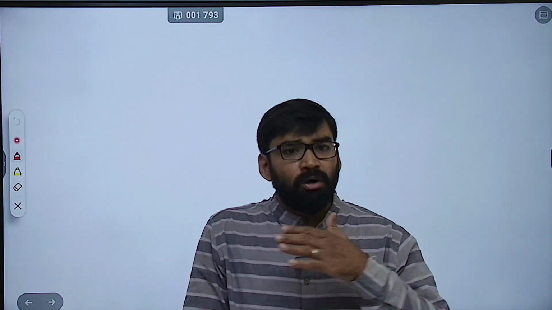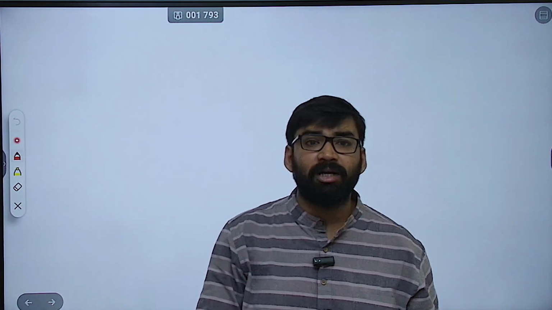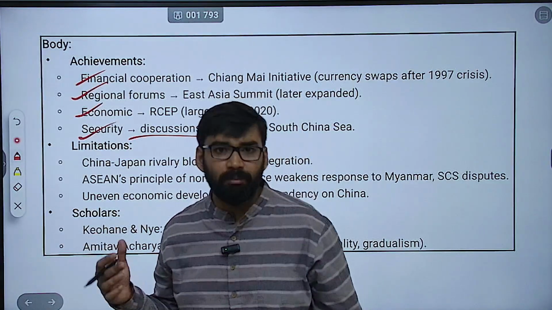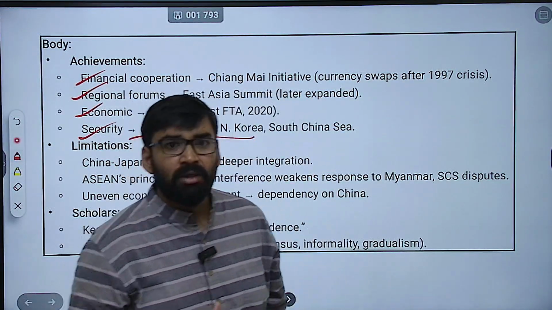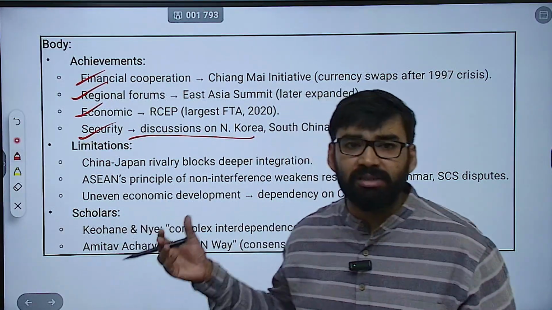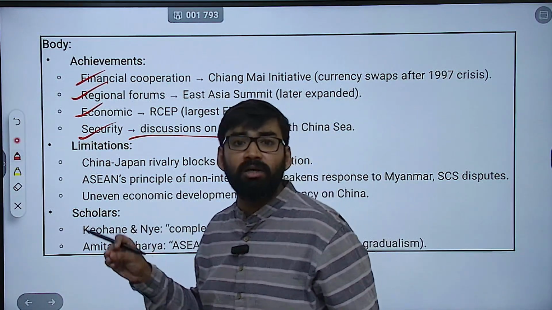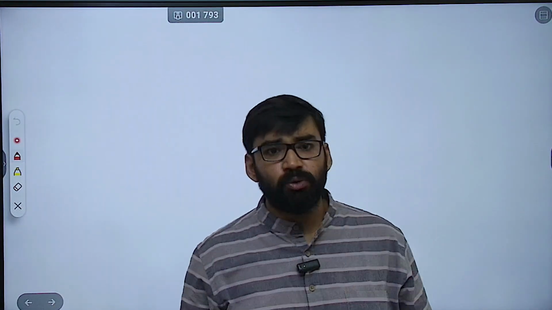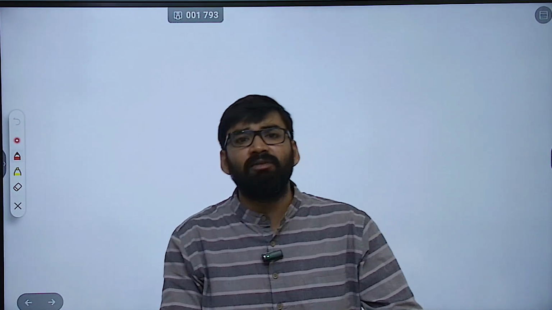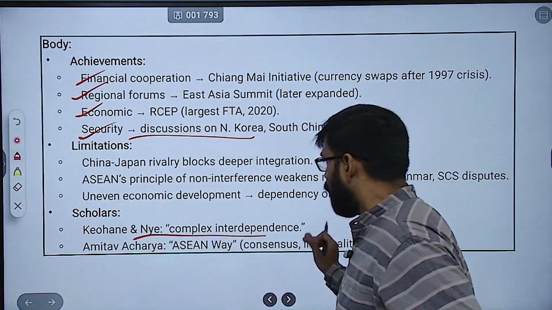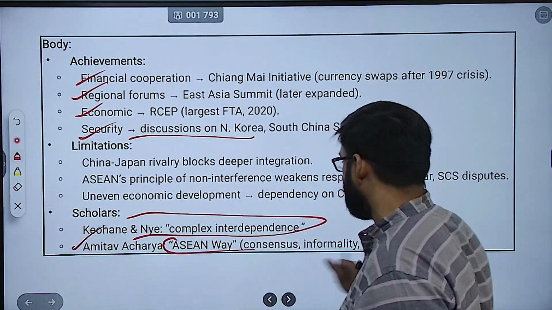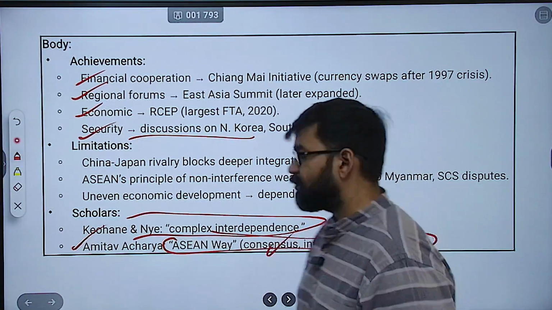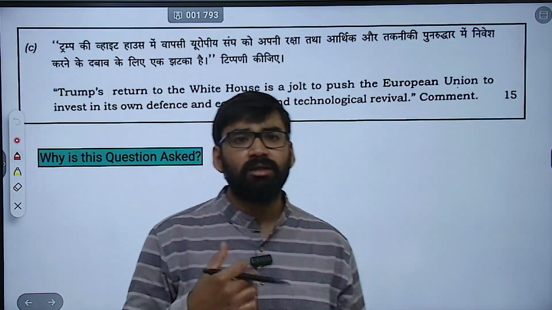So achievements: financial cooperation. Limitations are there, like China is a limitation. China-Japan rivalry blocks deeper integration. Then ASEAN's principle of non-interference actually weakens with respect to the response in Myanmar. Clear? Then South China Sea disputes, all these things you can mention. Again, here you can mention scholars like Keohane and Nye, complex interdependence, and Amitav Acharya, the ASEAN way, which is based on consensus and other things.